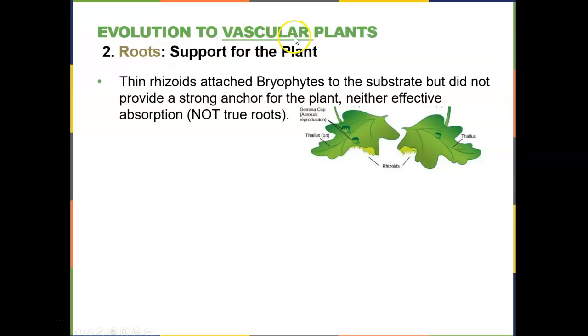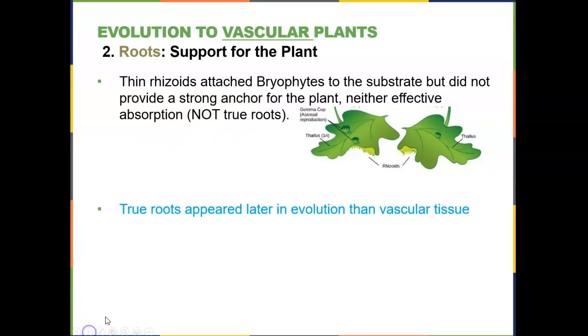So to be vascular, you have to have a vascular system. That was number one. Number two is you're going to have roots. So when we talked about the bryophytes, which I'm showing you here, they just had those rhizoids. They did not have true roots. But if you're a vascular plant, you need to have true roots. So we see that after the evolution of vascular tissue, we have the evolution of true roots, which are really able to support the plant in getting taller.